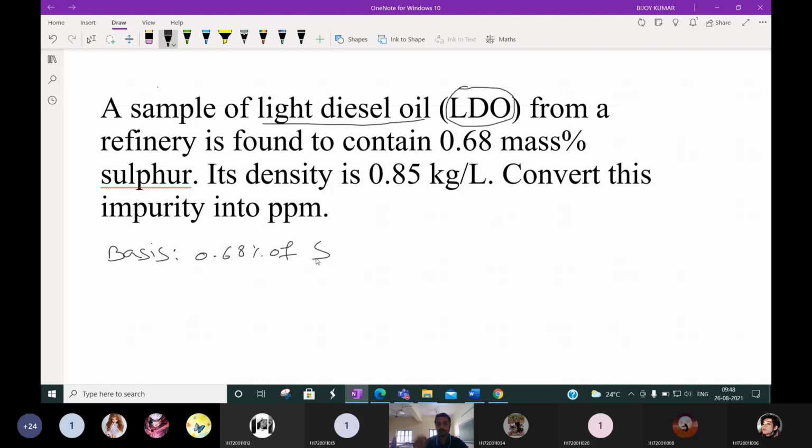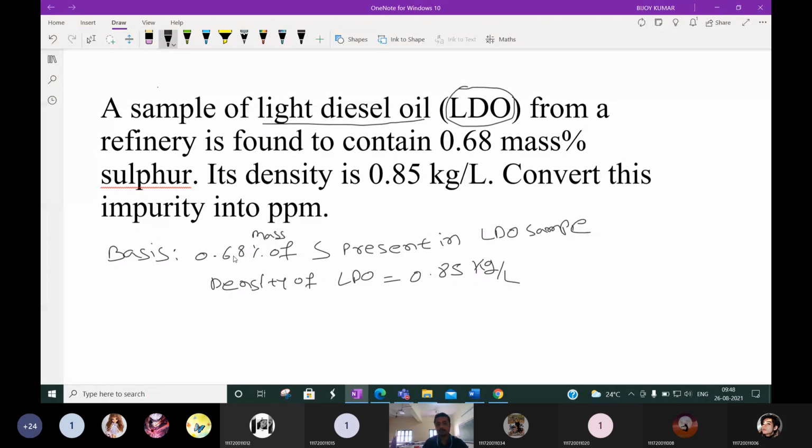I am writing it short: 0.68% of sulfur present in the LDO sample. The density of LDO is given, 0.85 kg per liter. Okay, so this is given in mass percentage.